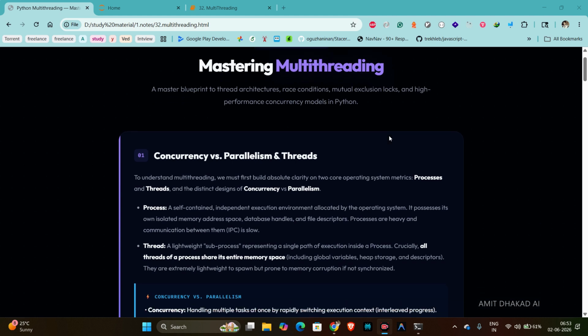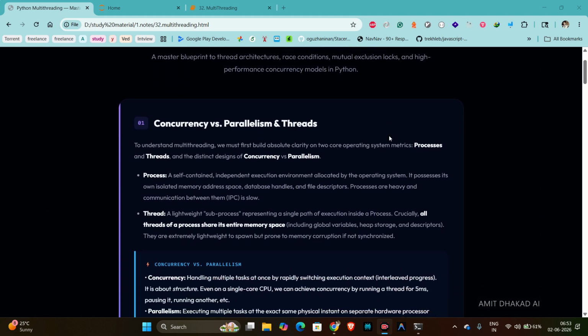So what is concurrency versus parallelism? Here is where most beginners get confused. There are two different ways a computer can handle multiple tasks. They look similar but they are very different. Let me explain with a real example.